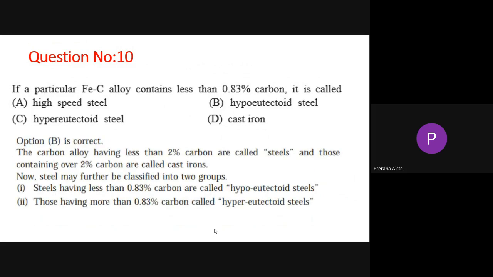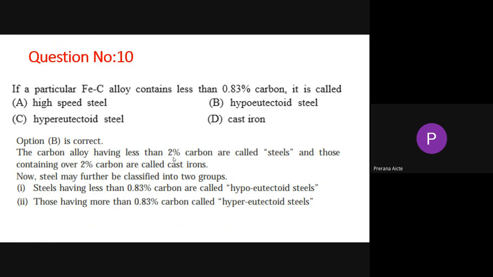Hypoeutectoid means less than 0.8%. If it is more than that, then it's hypereutectoid, and exactly 0.8% is a eutectoid steel. Like that you can classify. Here the answer is also given. Steels having less than 0.83% are called hypoeutectoid, those having more than 0.83% are called hypereutectoid, and exactly 0.8% means eutectoid steel.